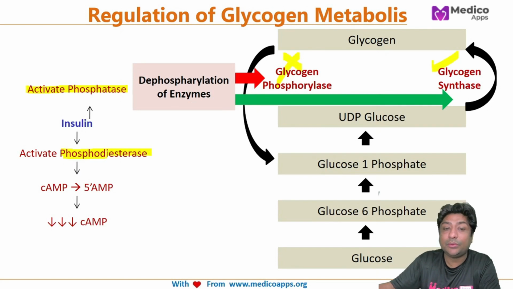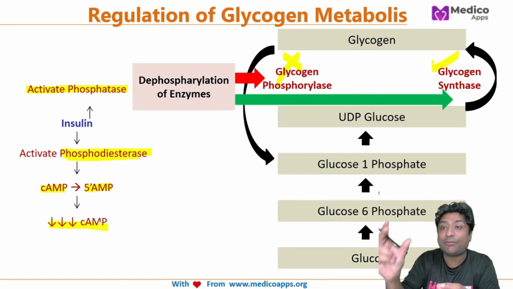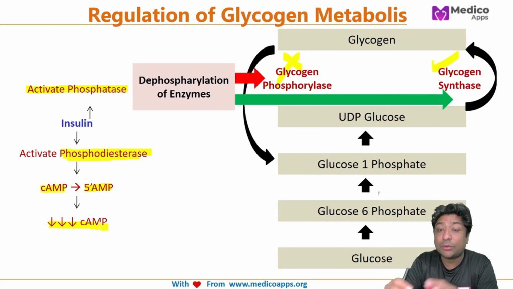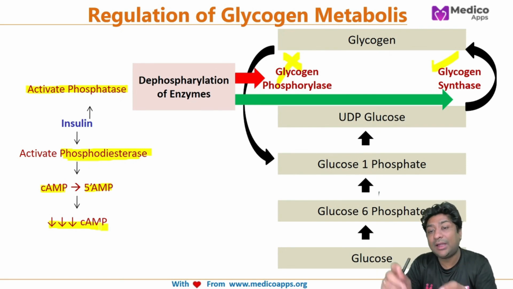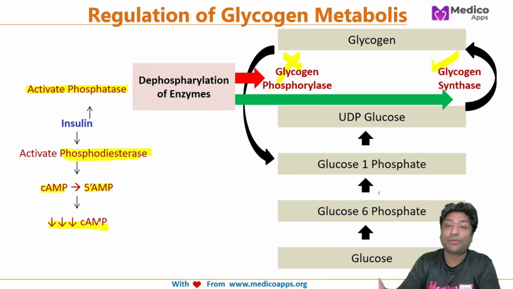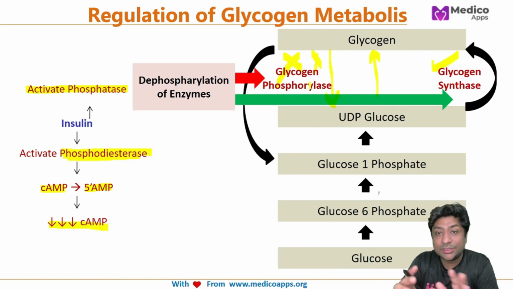The second enzyme it activates is phosphodiesterase. What does this phosphodiesterase do? It will convert cyclic AMP to 5'-AMP. So there will be a decrease in cyclic AMP level, and this cyclic AMP was what was activating protein kinase A, leading to the phosphorylation of these enzymes and to glycogen breakdown. So with a decrease in cyclic AMP, phosphorylation of these two enzymes will be inhibited. On one side, the phosphorylation is inhibited, and on the other hand, whatever phosphate was added is removed. So what will happen as an effect? Glycogen synthesis will happen, but glycogen breakdown will be inhibited. This is how glycogen breakdown and synthesis are managed by various different hormones.